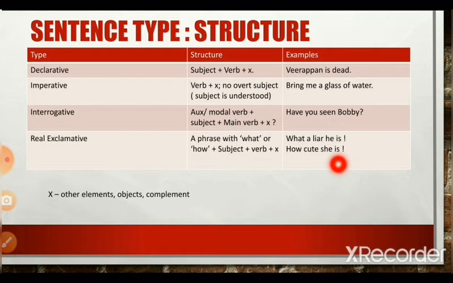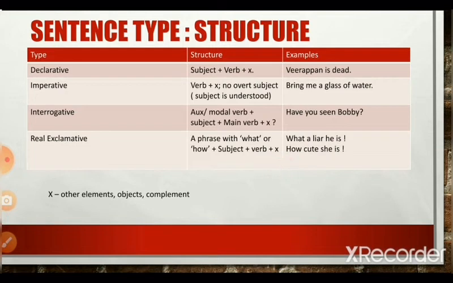There you are expressing your amazement at something. In the first case, you are expressing your amazement at finding out that a person that you know is a liar. And in the second case, you are expressing your amazement at finding out how cute a woman is. So, these are examples of real exclamatives.